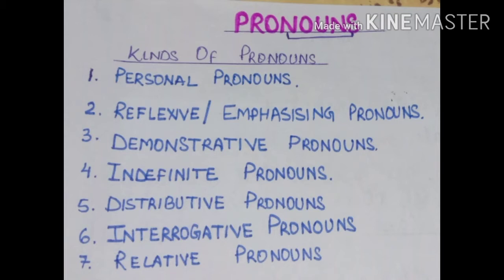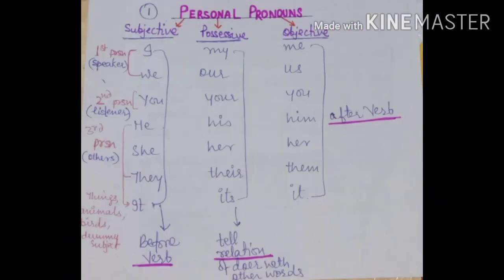Let's see the kinds of pronouns. There are 7 kinds of pronouns. First is personal pronouns. Second, reflexive or emphasizing pronouns. Third is demonstrative pronouns. Fourth, indefinite pronouns. Fifth, distributive pronouns. Sixth, interrogative pronouns. And last, 7th is relative pronouns. Let's discuss the first kind, that is personal pronouns.